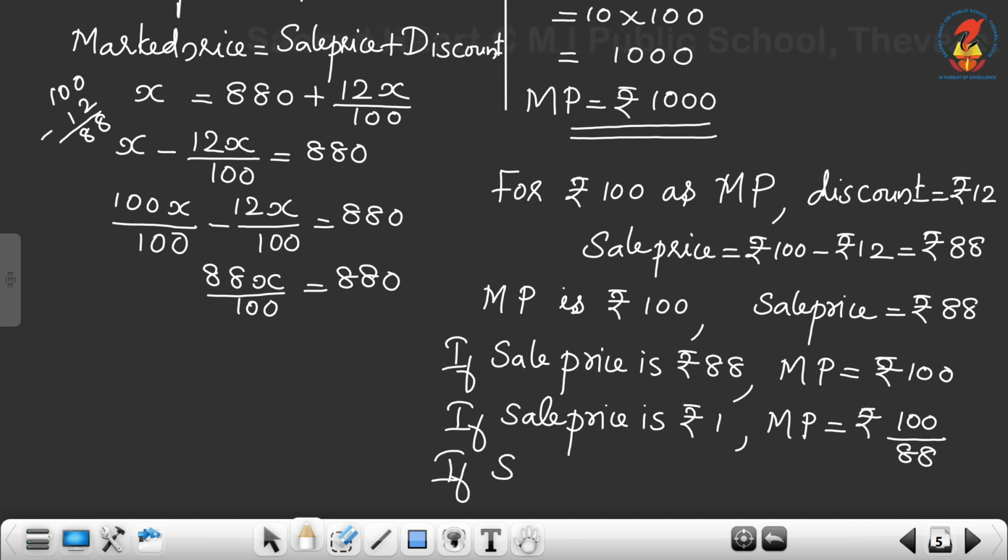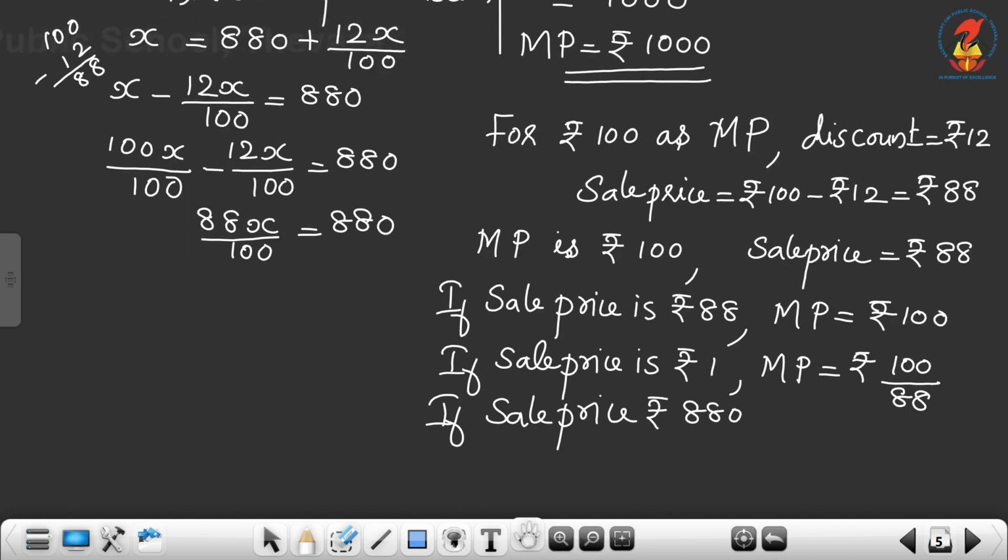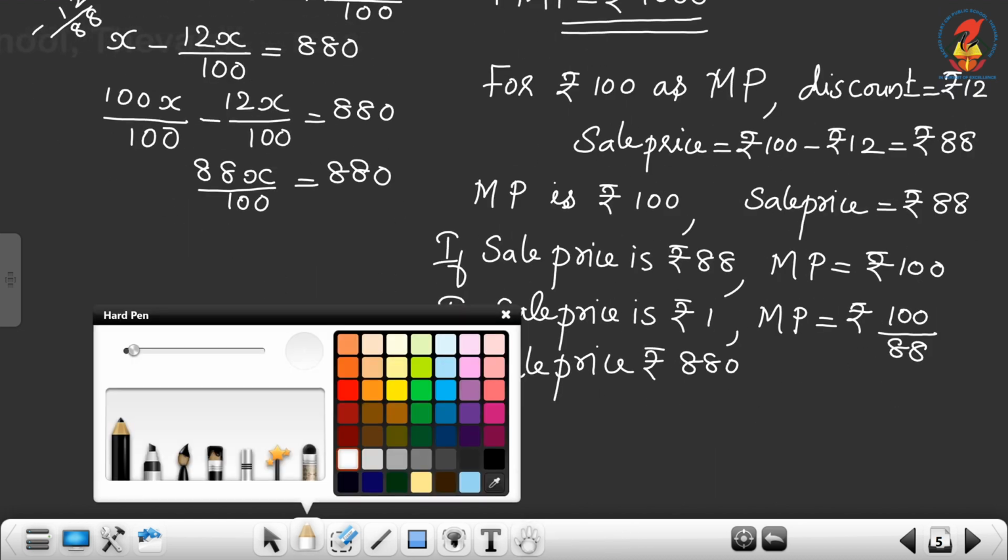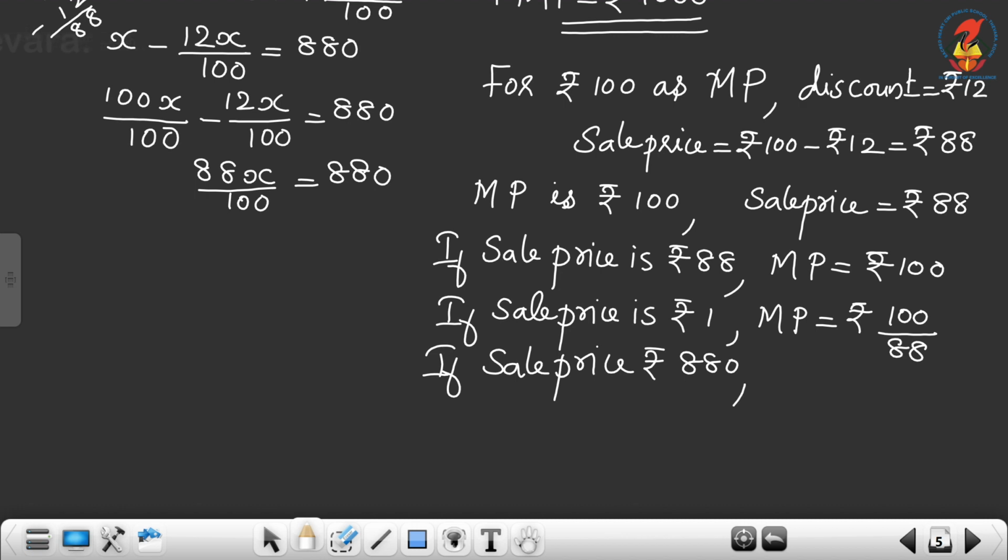The sale price is given as rupees 880, so the marked price is 100 by 88 into 880.